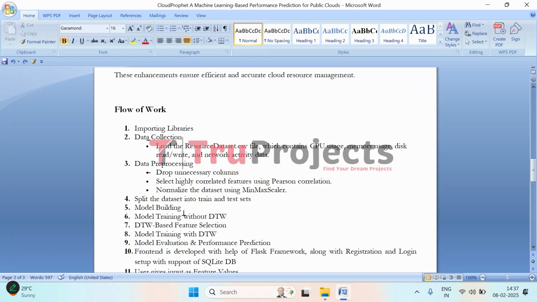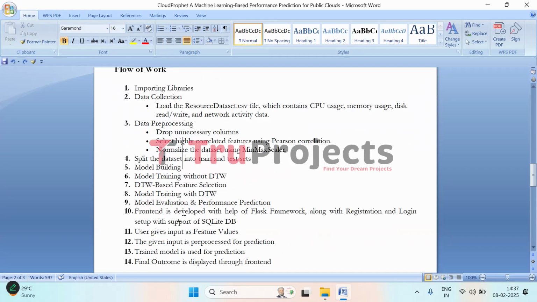To implement this project, we have followed the steps mentioned in the flow of work. So first, we have loaded necessary Python libraries like NumPy, Pandas, Scikit-learn, TensorFlow, Flask for data processing, model training, and deployment. Then comes the data collection part. So here we load the resource dataset.csv file.